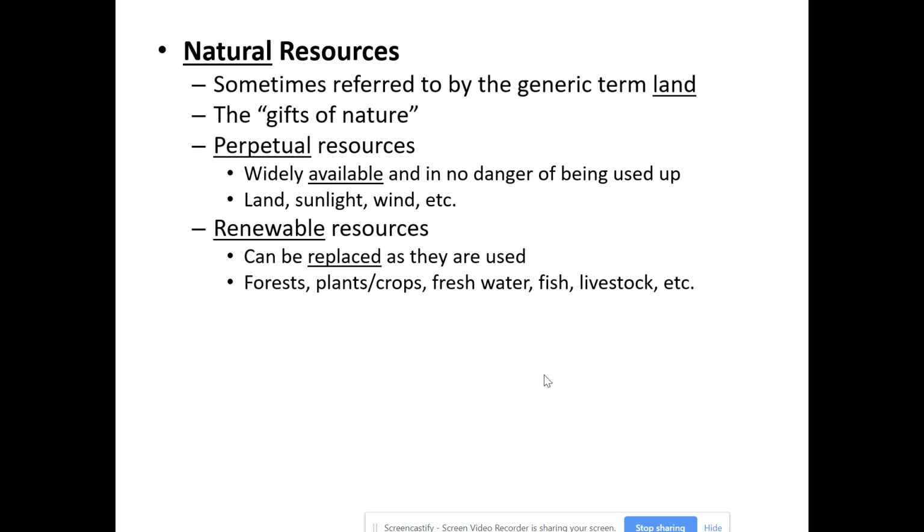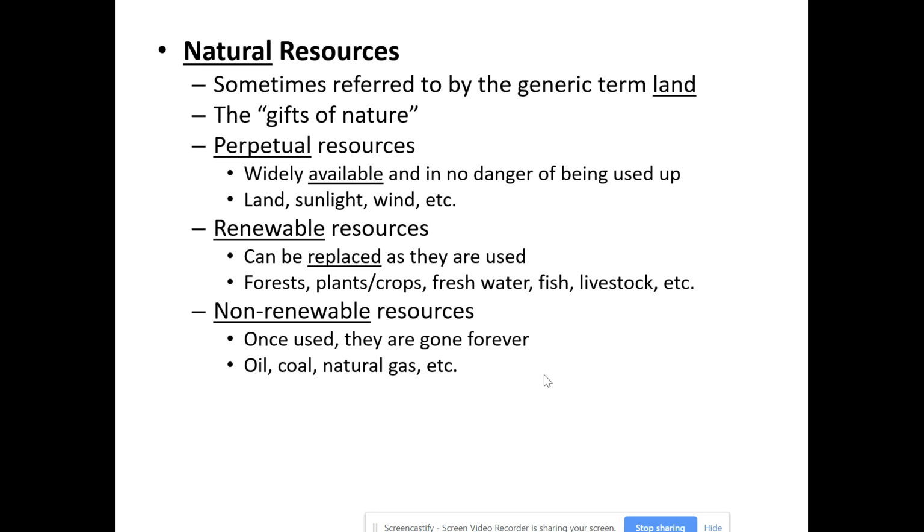But you can plant new crops, you can plant new trees, you can breed new livestock, you can breed more fish, you can continue to purify water. Water always gets returned to nature. It's just a matter of whether it's usable or not. But we have ways of purifying water that will continue to make it available for us, fresh and usable by us.